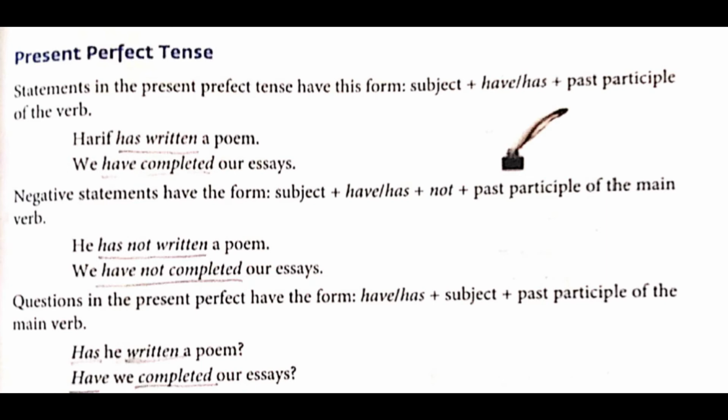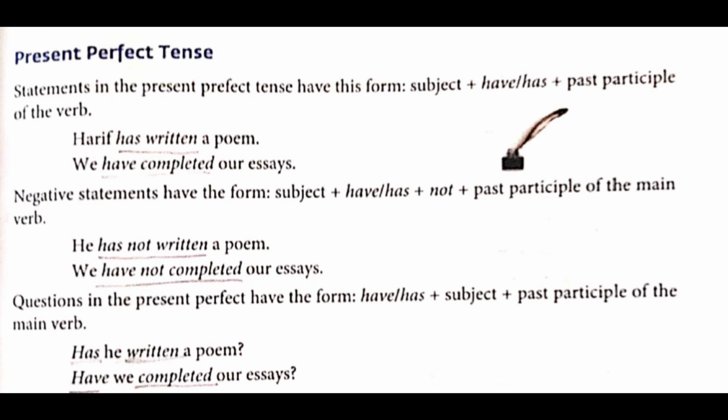So negative sentences have the form subject plus have or has plus not plus past participle of the main verb. So here between the auxiliary verb and the past participle, not you will add. Why? Because it is a negative sentence. With the following example I shall explain. He has not written a poem. So has not written will come. So underline that. We have not completed. So between have and completed not you will add.